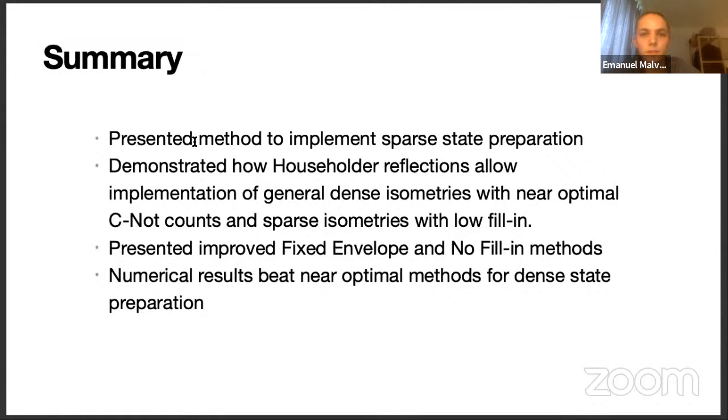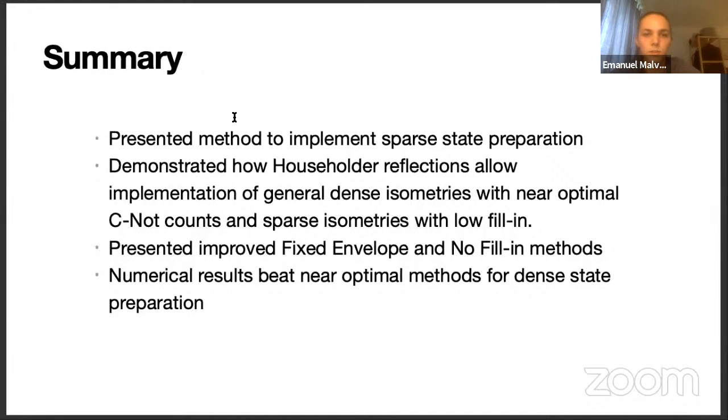So let's just quickly summarize what we did. We presented a method to implement sparse state preparation, which gives improved bounds compared to dense state preparation methods. We demonstrated how the householder reflections allow us to implement general dense isometries, where again we achieve the same near optimal CNOT counts. And for sparse isometries, the same method also gives good CNOT counts and low fill-in.